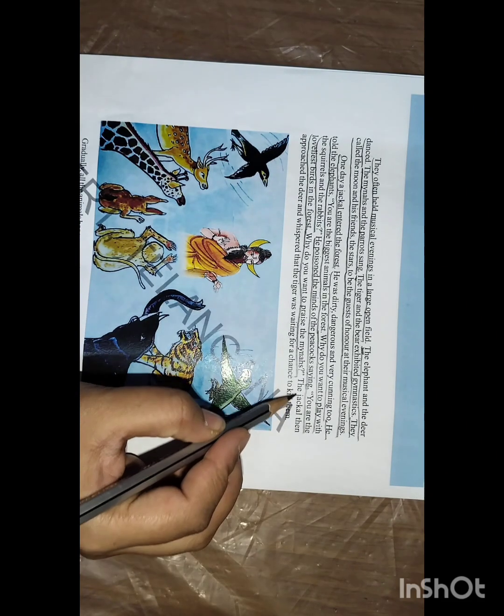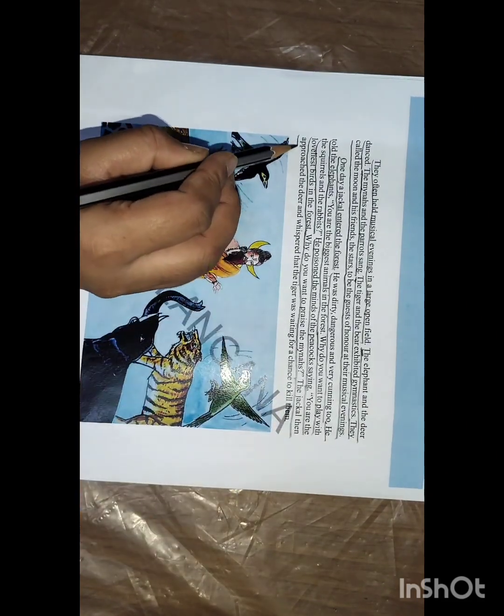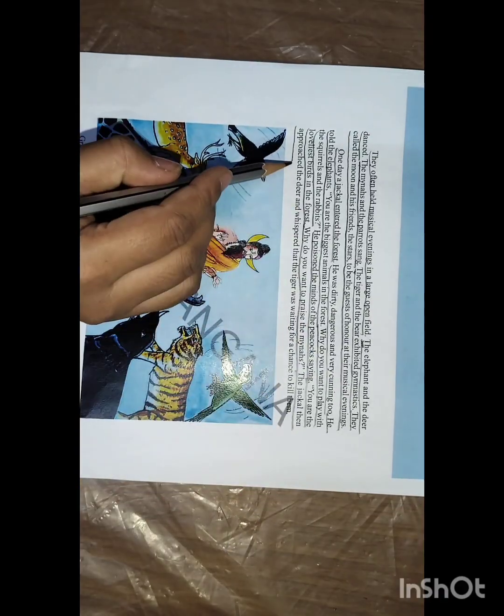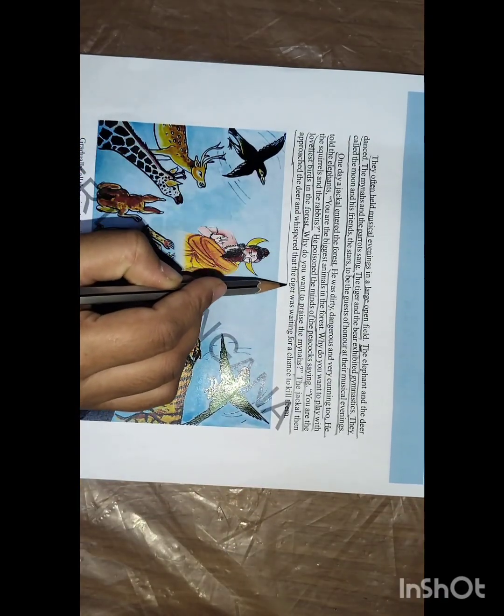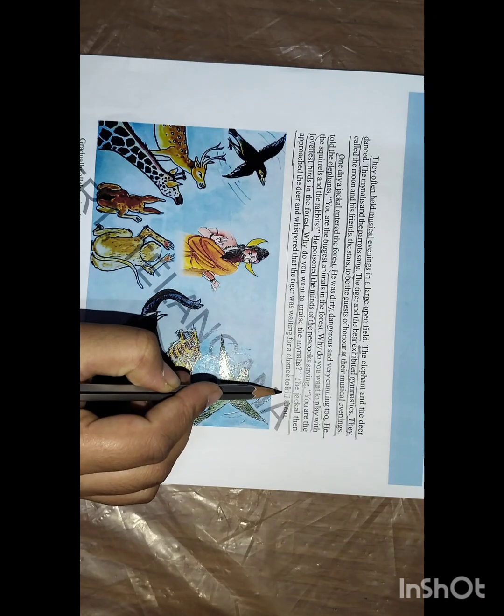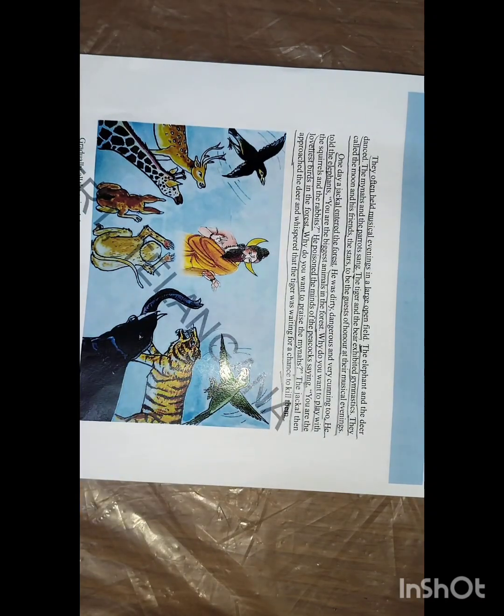The jackal then approached the deer and whispered that the tiger was waiting for a chance to kill them. After finishing with the elephant, the peacock and some other animals, it reached the deer and told the deer that the tiger is waiting to kill you. The tiger is watching you and is trying to attack you.